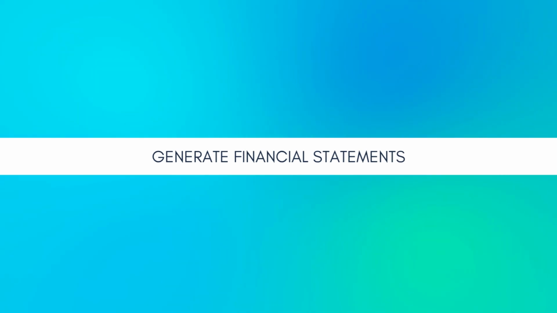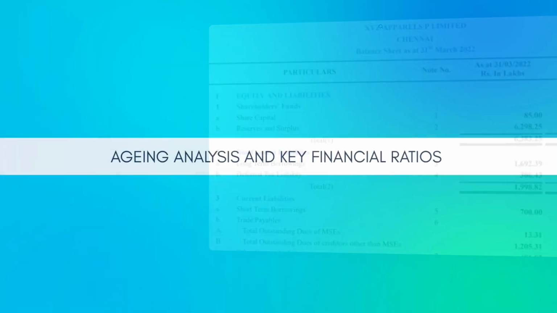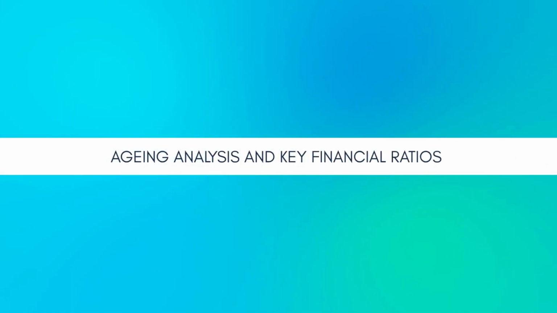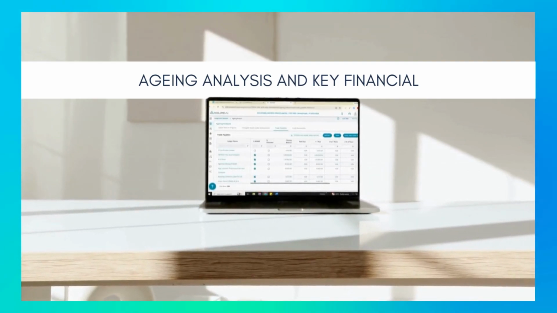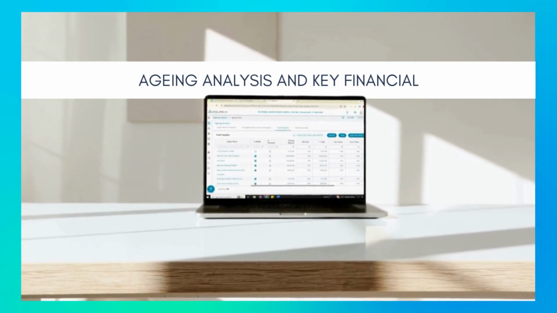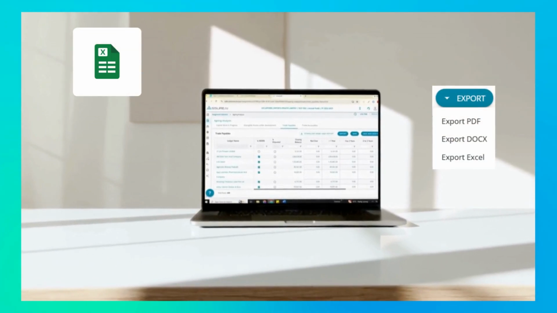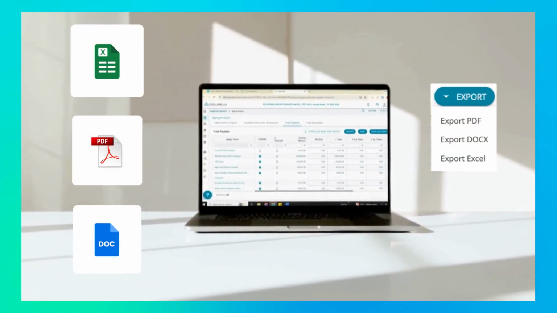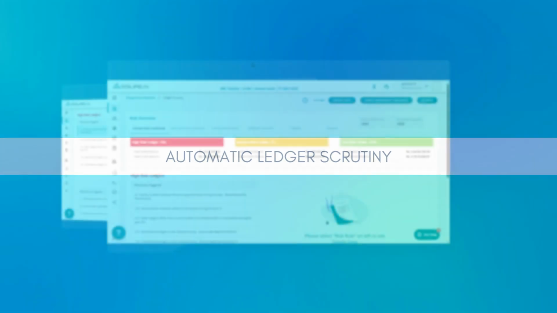Generate professional financial statements in minutes for corporates and non-corporates. Aging analysis and key financial ratios are computed automatically with zero rounding or casting errors and full alignment with ICAI guidance. Export instantly to Excel, PDF, or Docs. Run built-in audit checks to identify ledger anomalies faster.